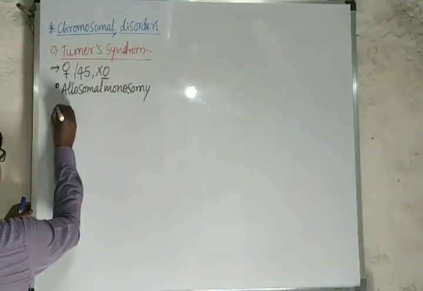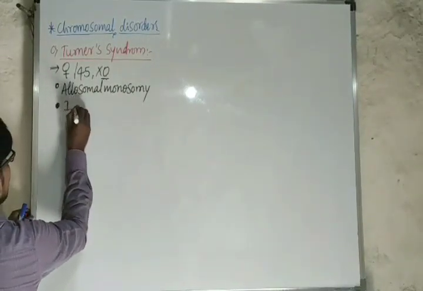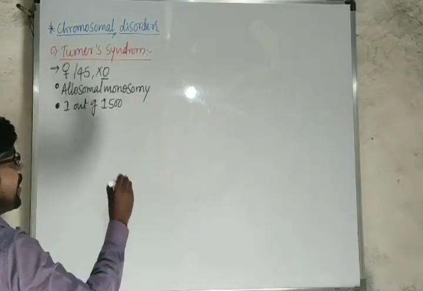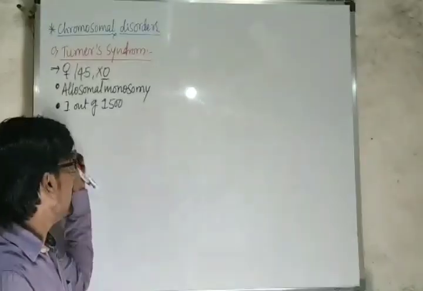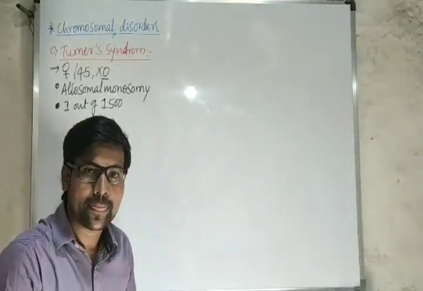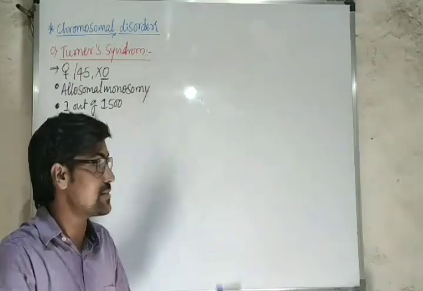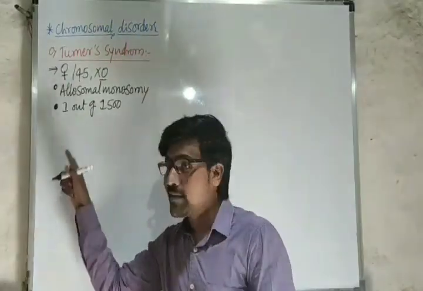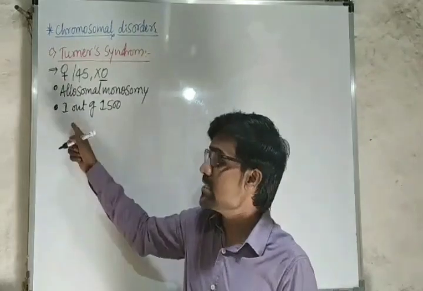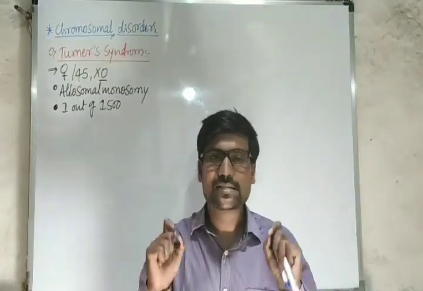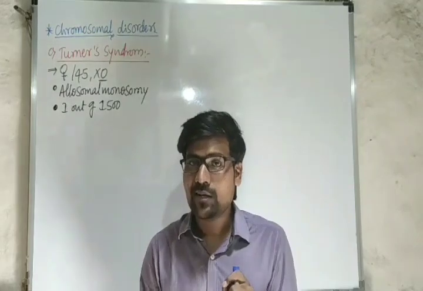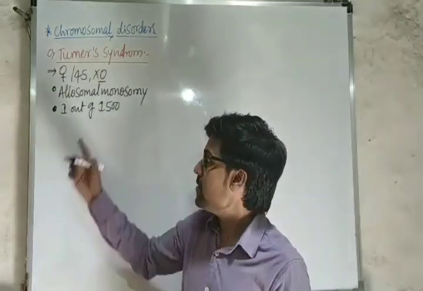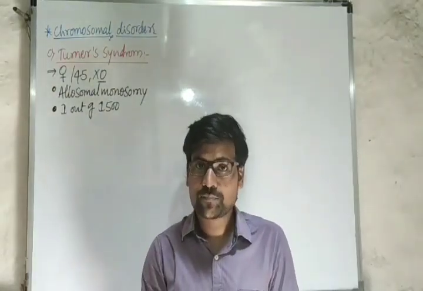And if you consider its birth rate, it is 1 out of 1,500. Out of 1,500 children born, one child will be affected by this Turner syndrome. In Turner syndrome as well as in Klinefelter syndrome, if you observe, in Klinefelter syndrome the male is sterile, in Turner syndrome the female is sterile, and this female does not exhibit the secondary sexual characters properly. And one more thing, here the ovary size is rudimentary. Ovaries have not developed well. So we can observe these in the Turner syndrome condition, right?